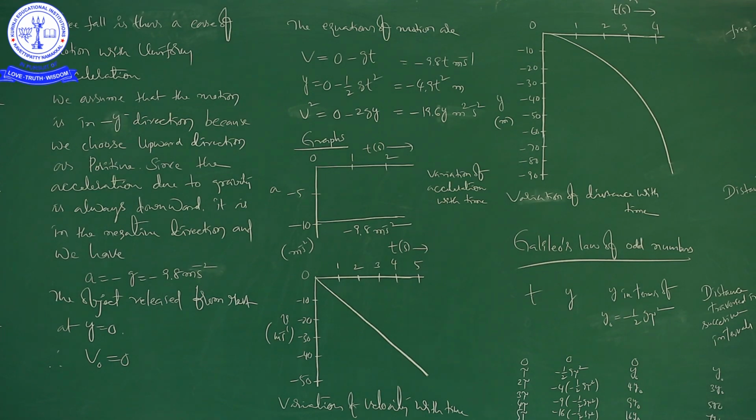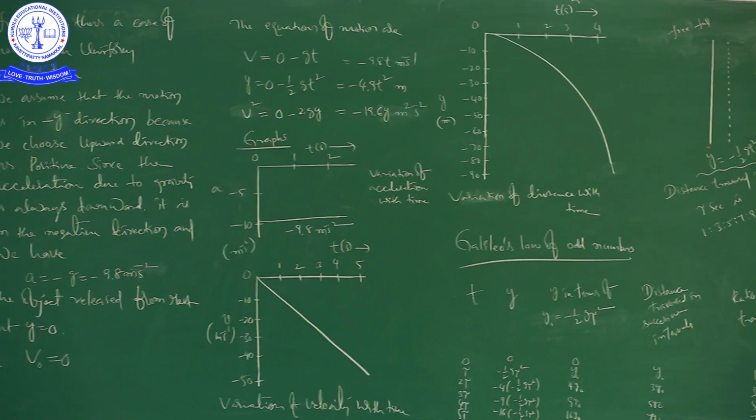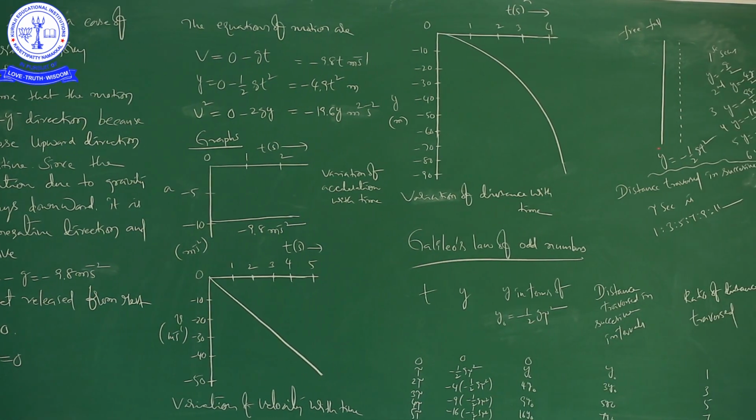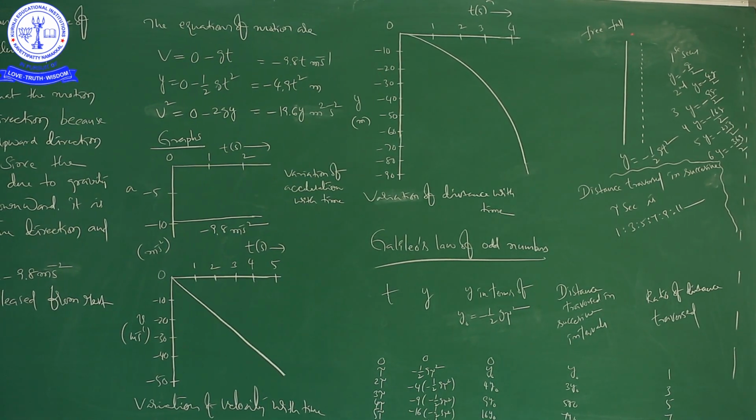But after a certain time, slowly the body is coming like this to reach the end point. This is the point before touching the ground. So when the body reaches this point, the displacement increased, but initial velocity is the same. Initial velocity means the velocity possessed by a body at its initial position. It will not change. But final velocity will change, as a function of time in the case of a freely falling body.